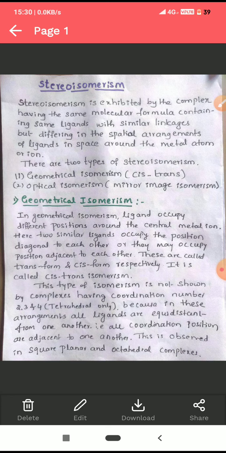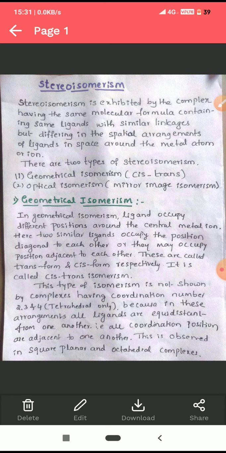Among the complexes having coordination number 2, 3 and 4, those having tetrahedral structure will not show geometrical isomerism, because here the ligands are equidistant from one another, and all coordination positions are adjacent to one another.